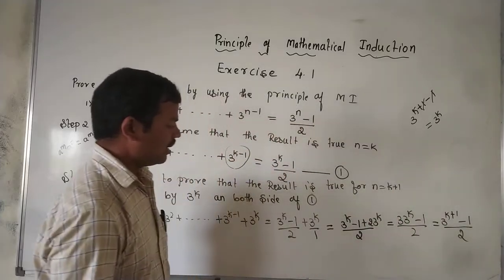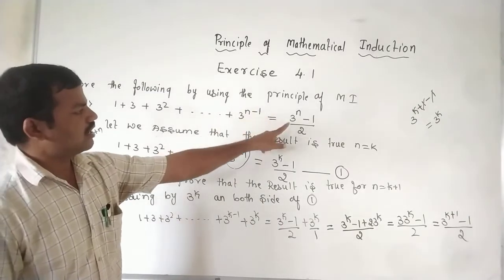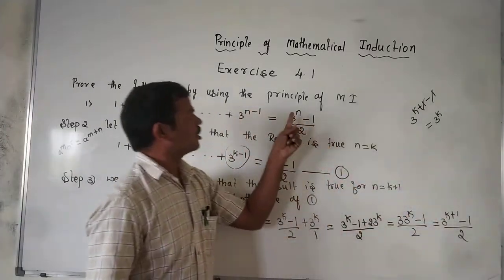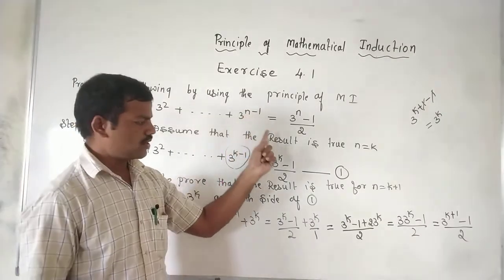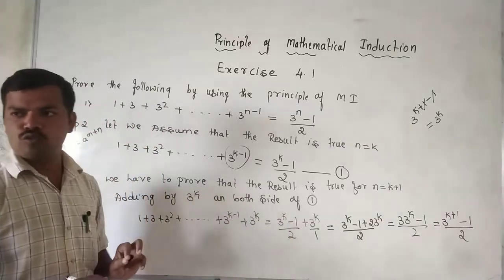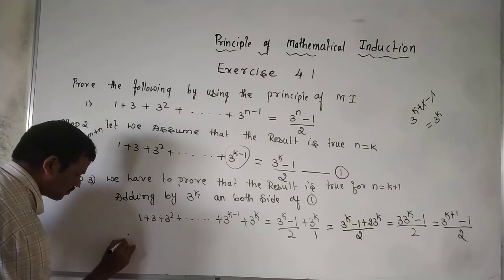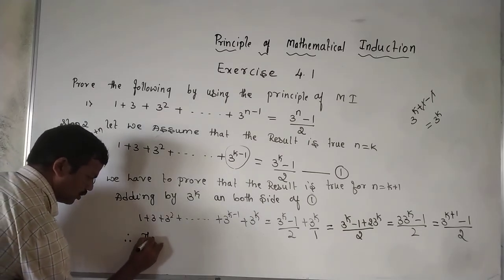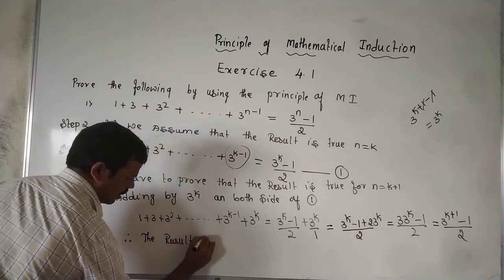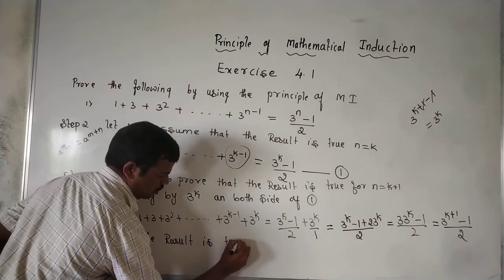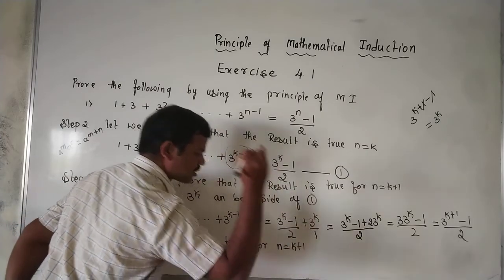Look, where k was there, k plus 1 has come or not? Put k plus 1 in place of k and it matches. So we got the result is true for n equal to k plus 1. Therefore the result is true for n equal to k plus 1.